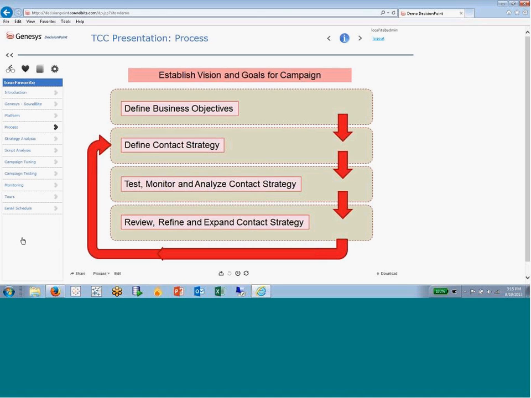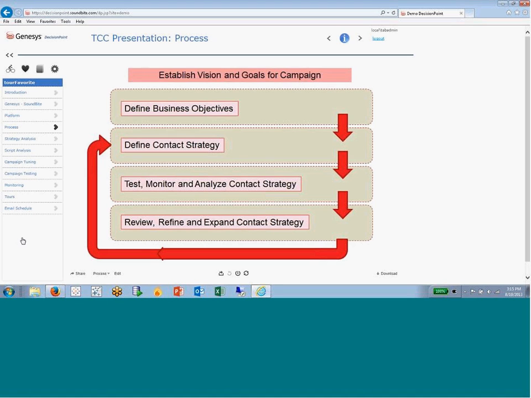So the first thing we do within our analytics process is establish a vision and goals for the campaign. Goals might be, for example, I want to get 20% of people on this list to pay their bill within 3 days. Again, time is money. If we can get them to pay within 3 days versus a week or 2 weeks, that's better for our customer. So we establish that high-level vision and goal.